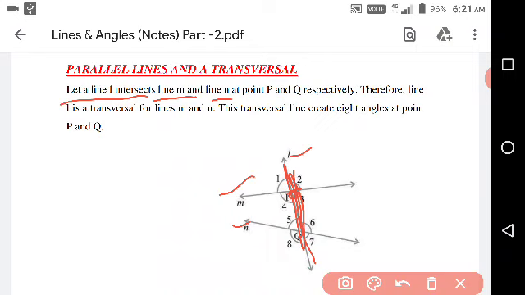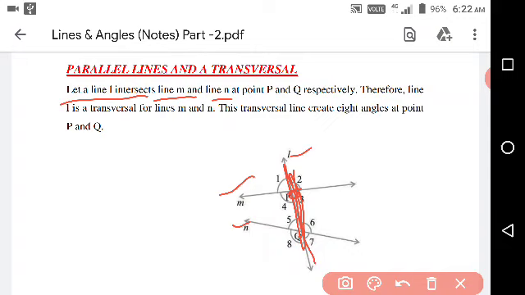This transversal line creates 8 angles at these 2 points, where we write the names of the angles as 1, 2, 3, 4, 5, 6, 7 and 8.